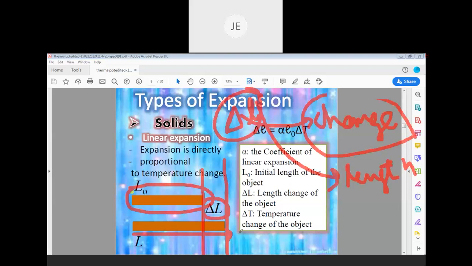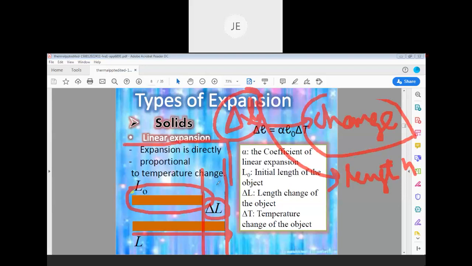Why are we talking about final length and initial length? Because upon heating the length is increased, so the body attains the final length. And initially, before heating, we consider it as initial length, so final length minus initial length will give you change in length. Okay.